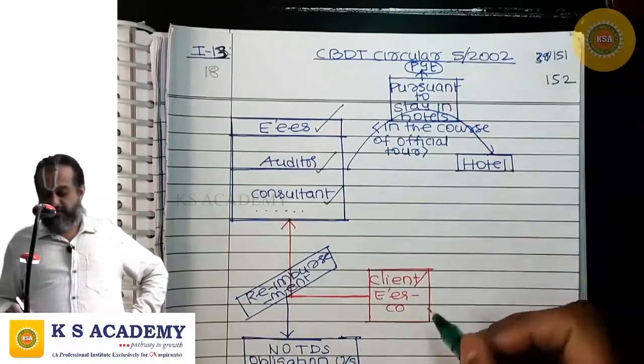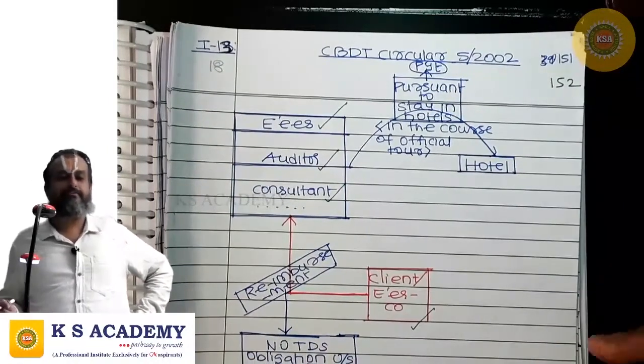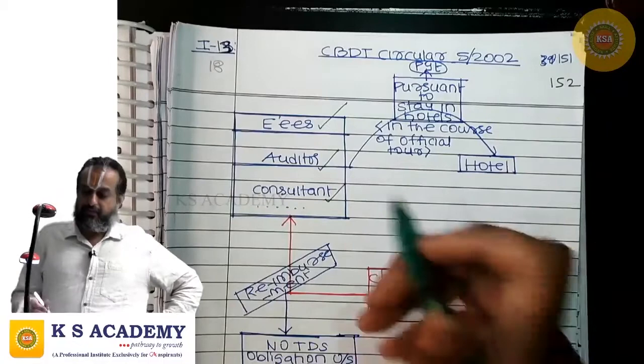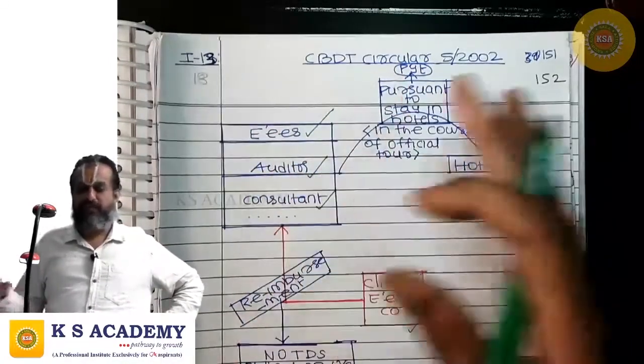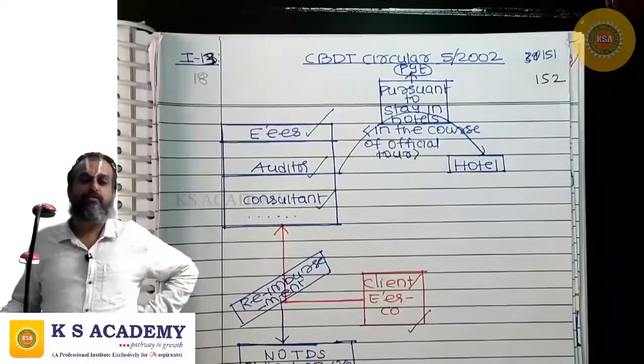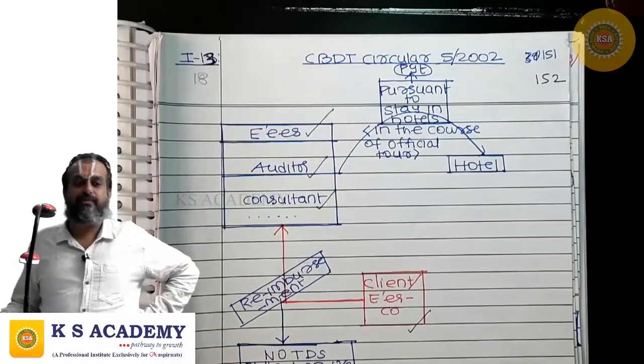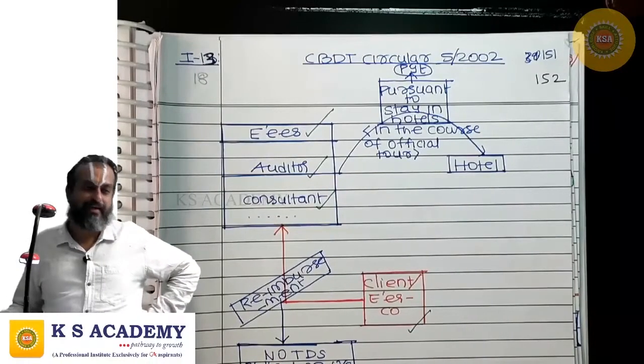Subsequently, they get it reimbursed from the client company or employer company. If you are an employee in the marketing division, you will be frequently undertaking official tours. You will stay in hotels, make payment to the hotel, and subsequently get the amount reimbursed from the employer company.